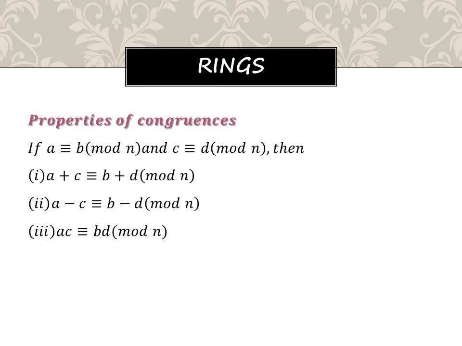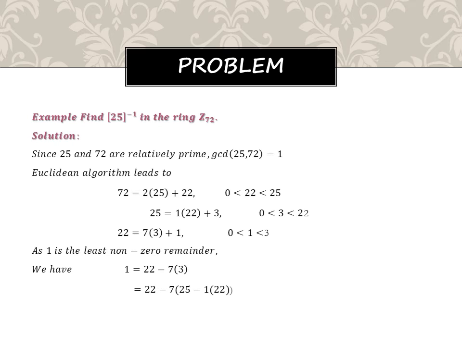Some properties of congruences. Even in number theory we have discussed many problems and definitions like that. If a is congruent to b mod n and c is congruent to d mod n, we can add, subtract, and multiply the left-hand side as well as the right-hand side of these. So that is what we have done here.